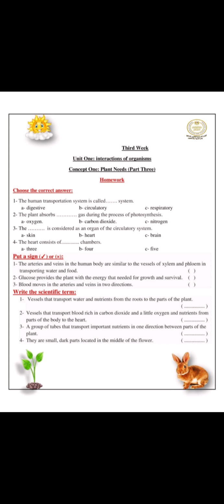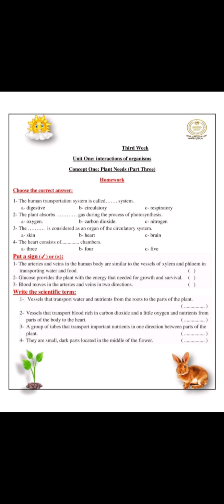Write the scientific term. Number 1: vessels that transport water and nutrients from the root to all parts of the plant. That will be xylem. Vessels that transport blood rich in carbon dioxide and little oxygen and the nutrients from parts of the body to the heart will be veins. A group of tubes that transport important nutrients in one direction between parts of the plant will be the transport system.